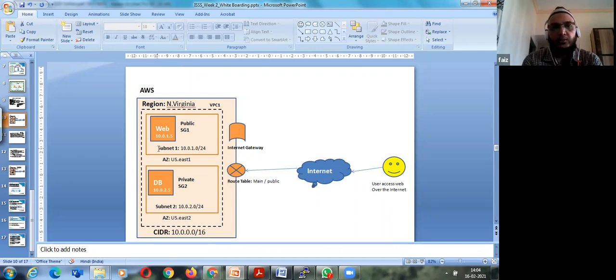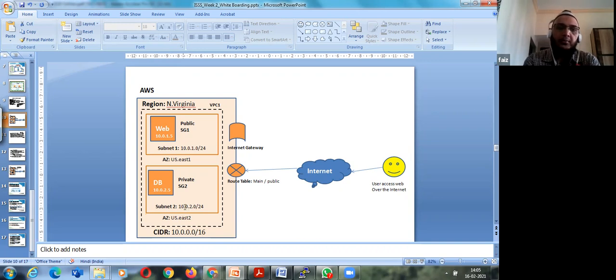So we specified the subnet range for subnet 1, that is 10.0.1.0/24. That means 254, but in a real-time scenario 251 hosts will be available.